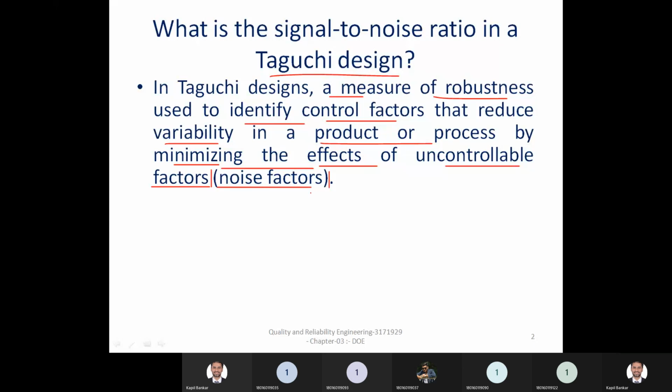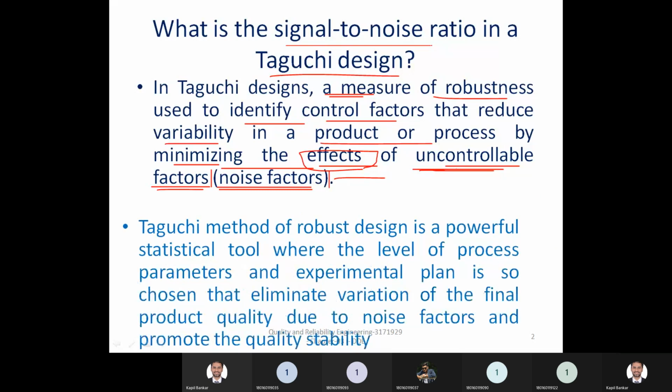These uncontrollable factors, which are also known as noise factors, give some effect to your response parameter, and that variability you must minimize. For the measurement of this uncontrollable factor response, the measure is known as signal to noise ratio.